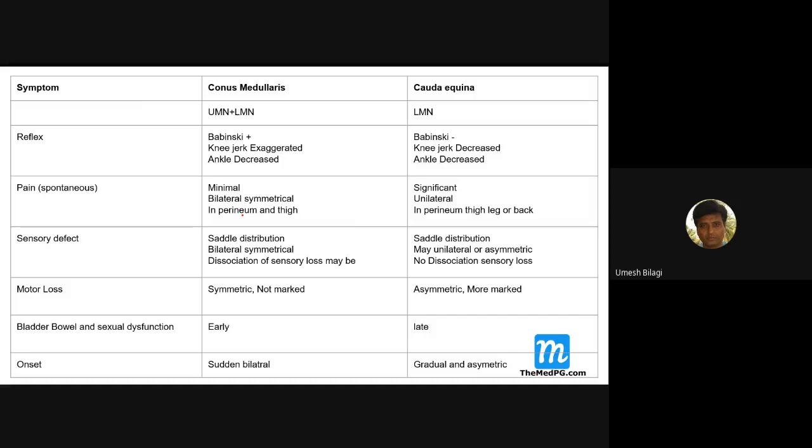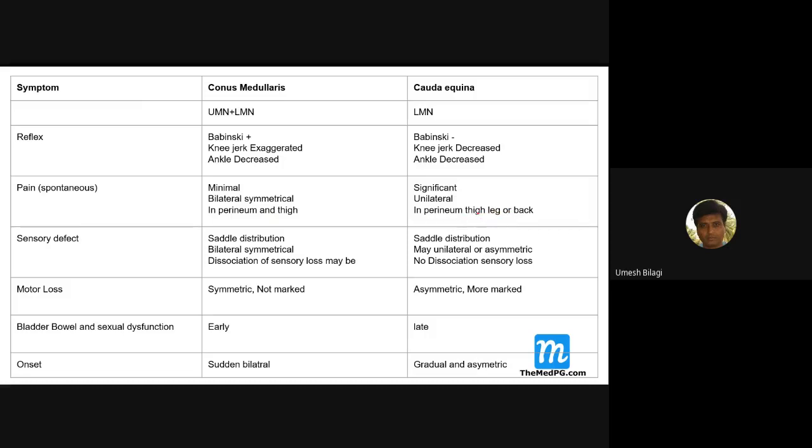The gluteal region and the inner part of the perineum are all supplied by sacral nerves. So conus medullaris is a lesion affecting this part of the spinal cord, and those dermatomes are affected, saddle type. Whereas in cauda equina, it is all those below L1, L3, L4, L5, L6. All these nerves are involved. You got it? Yes, sir. So the paralysis or the central system affected is huge: thigh, leg, back, everything.